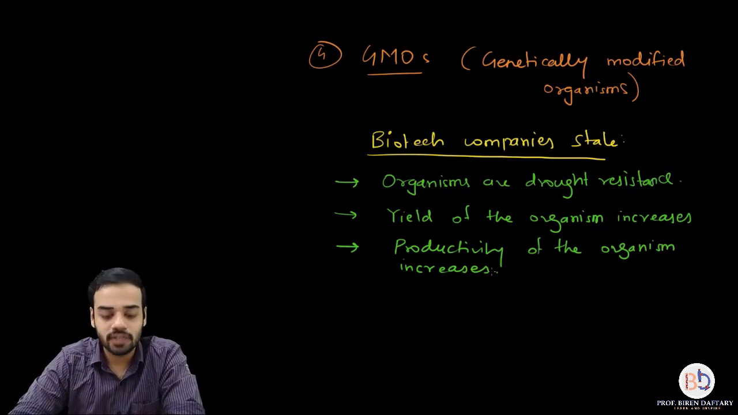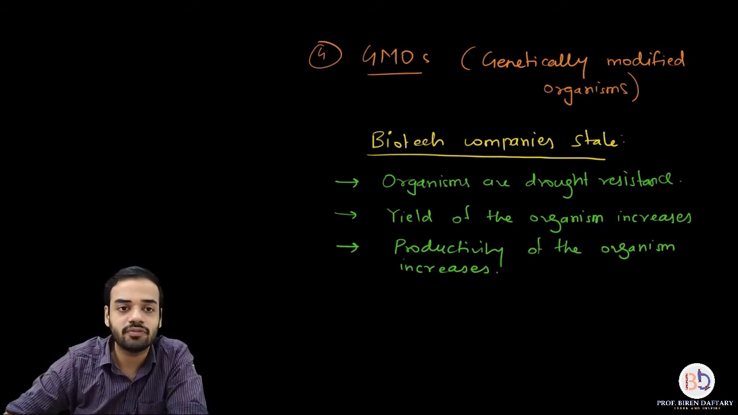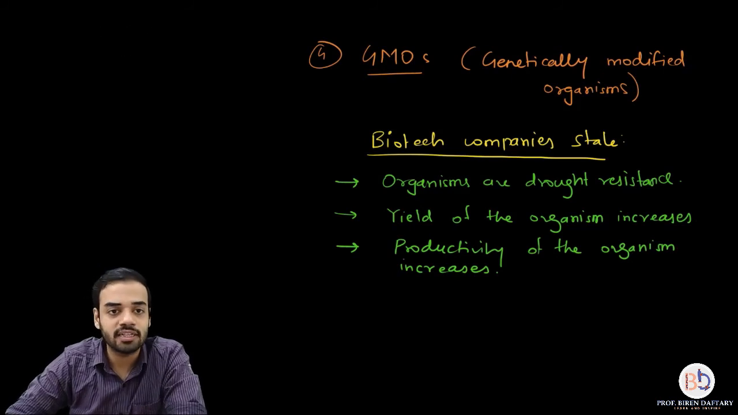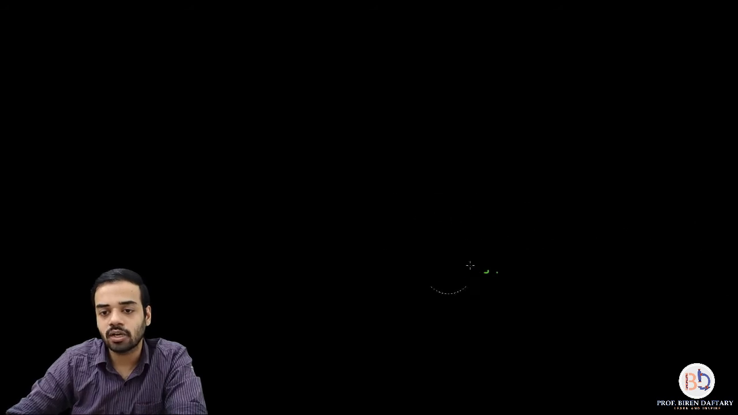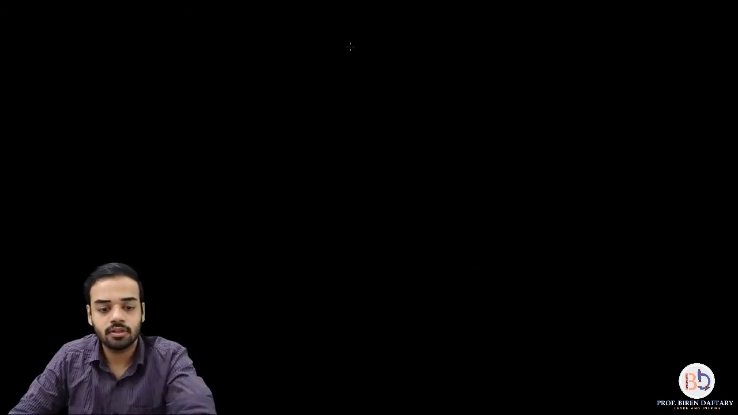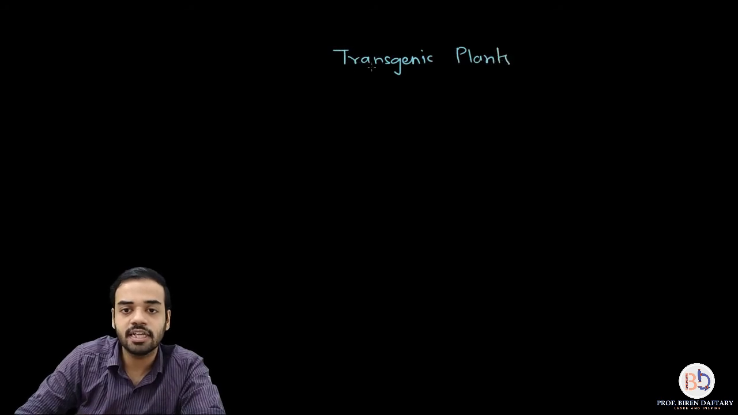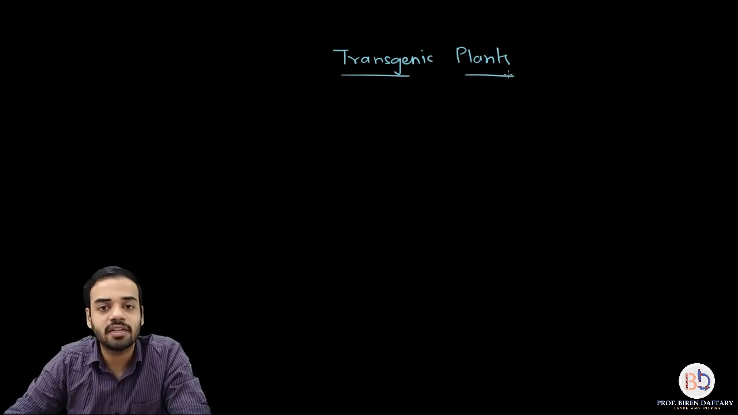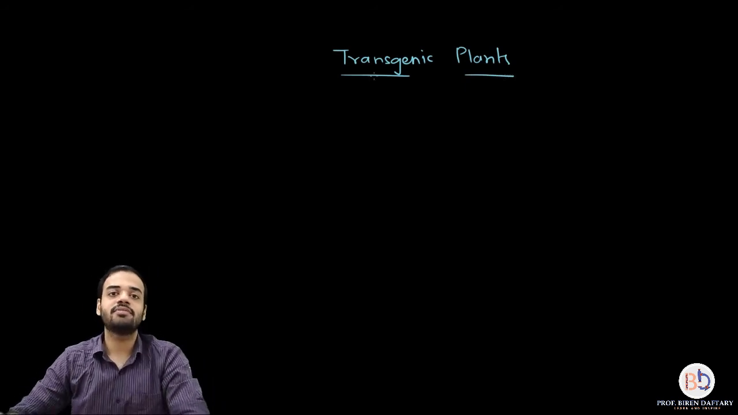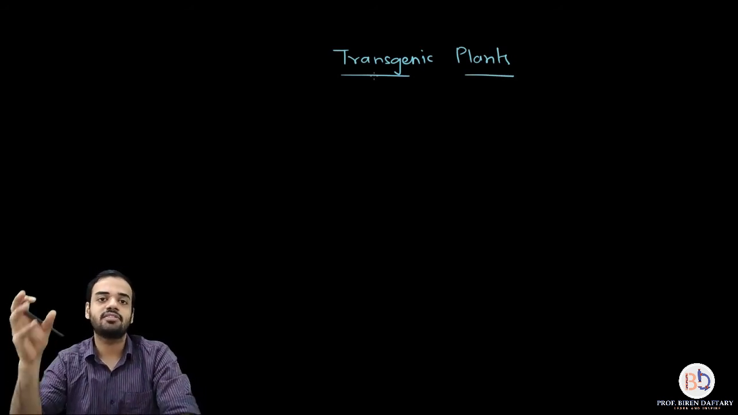Now under GMOs, we have to study transgenic plants and transgenic animals. In today's lecture, we are going to start with the first type of genetically modified organism, and that is going to be genetically modified plants. So I'm going to write down over here, the topic is going to be transgenic plants. Okay, and once we finish with transgenic plants, we will start with transgenic animals. Is this clear now? What are transgenic plants? Very simple. These are the plants in which a foreign gene has been inserted for economical purposes of man.